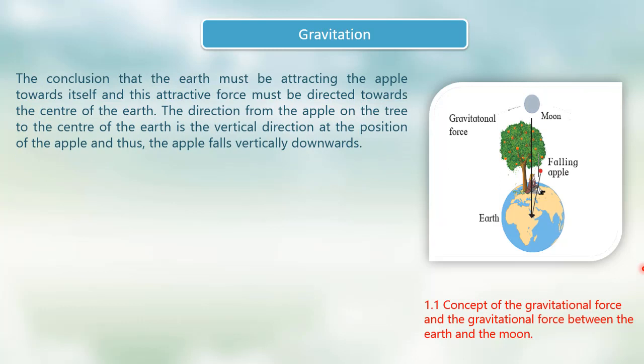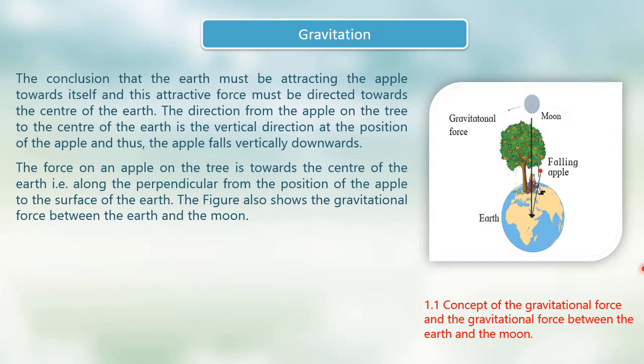The conclusion is that the Earth must be attracting the apple towards itself, and this attractive force must be directed towards the center of the Earth. The direction from the apple on the tree to the center of the Earth is the vertical direction at the position of the apple, and thus the apple falls vertically downwards.